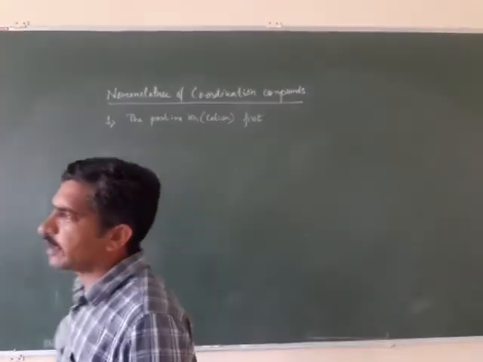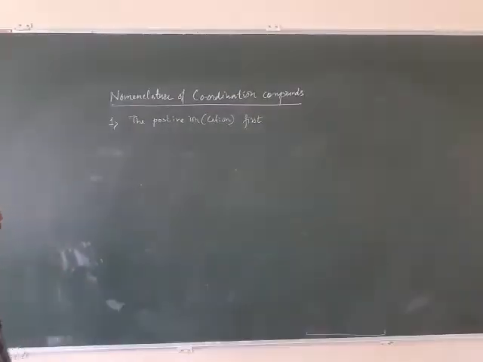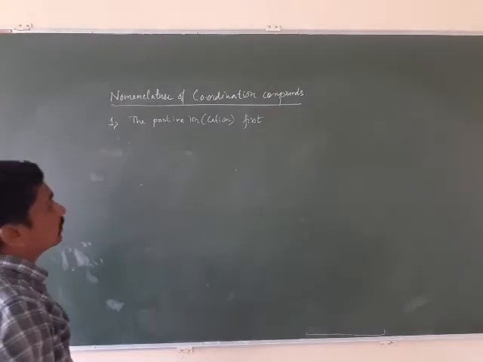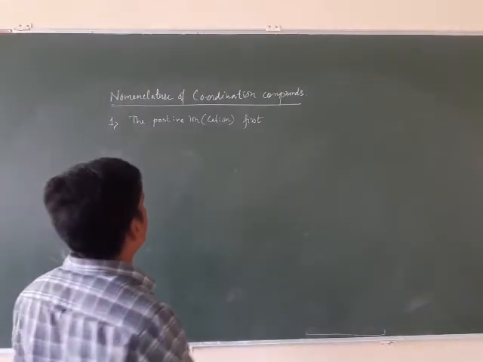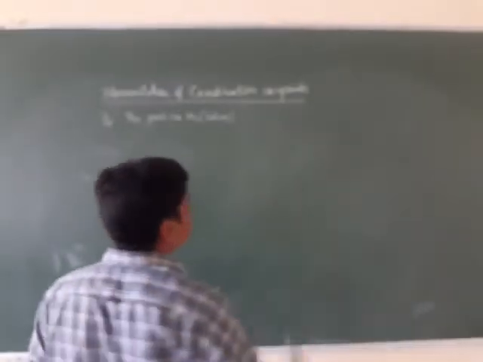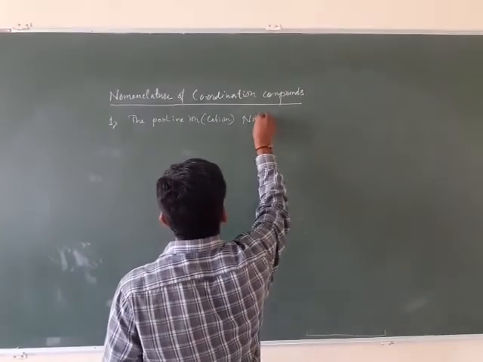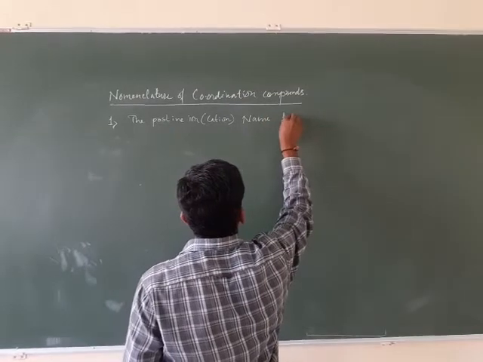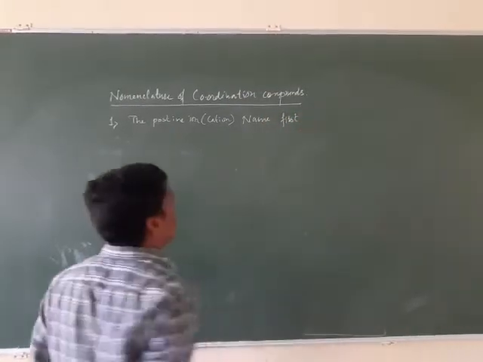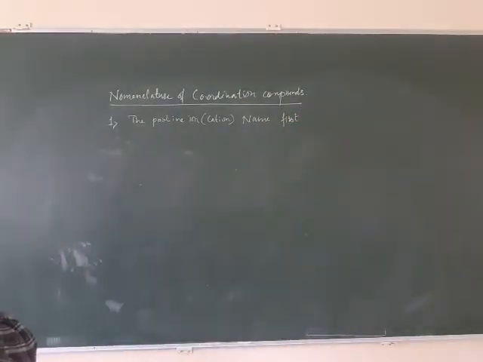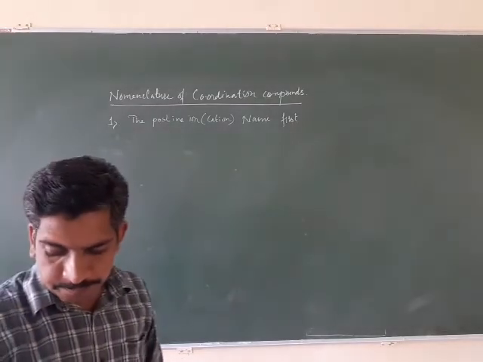So first we have to write the name of the cation. Then we write the name of the negative ion.